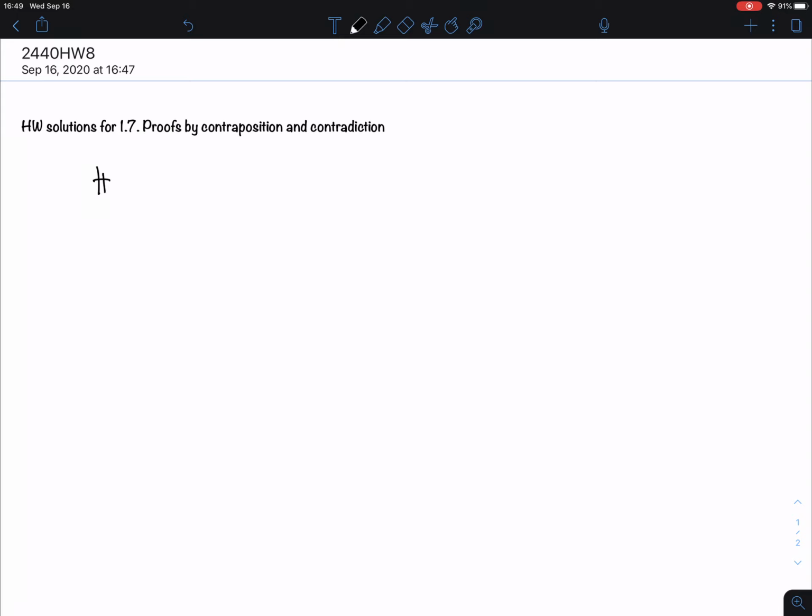Number 9 says: use a proof by contradiction to prove that the sum of an irrational and a rational number is irrational. Now, remember, I hope you went to look up in the textbook what it meant. Rational means that you're a fraction of two integers. Of course, the denominator cannot be 0.